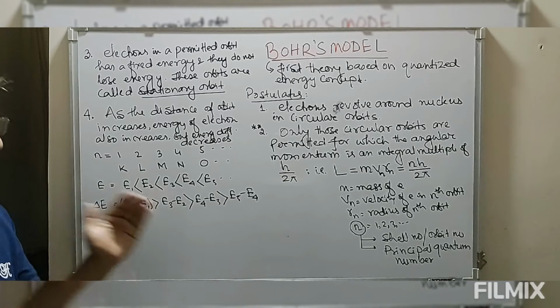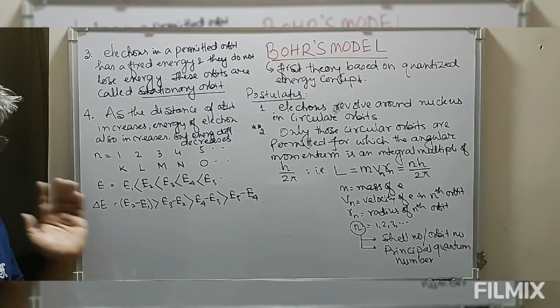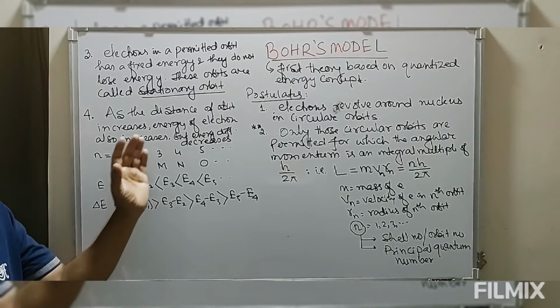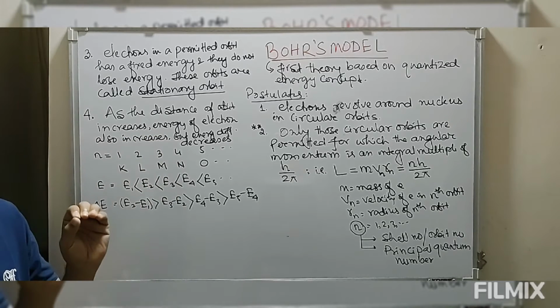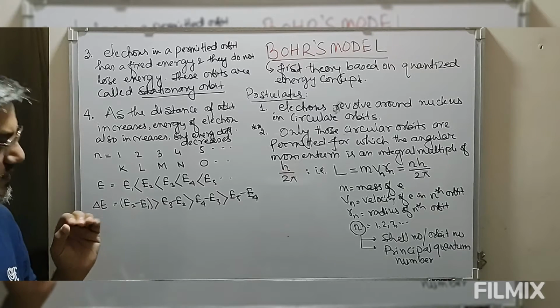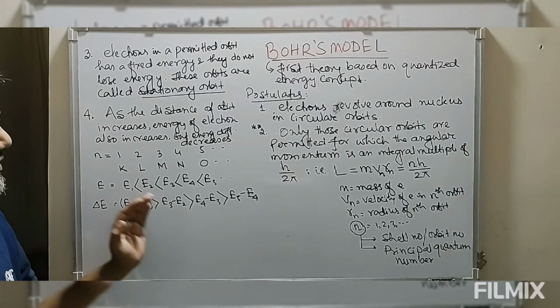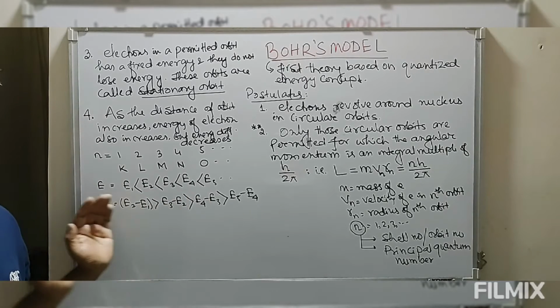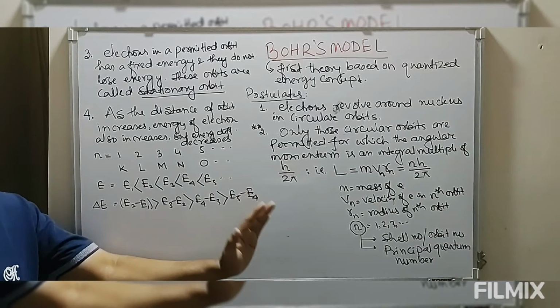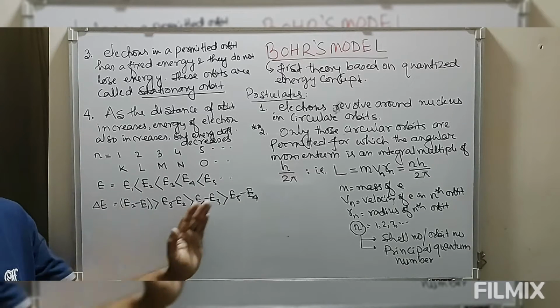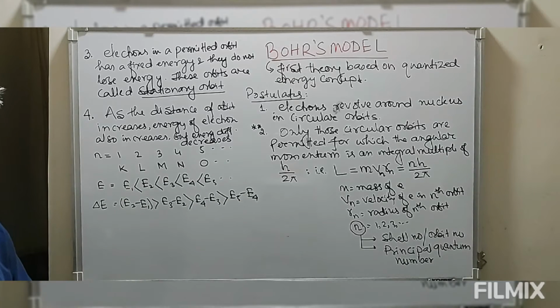This shows that the spacing of these orbits is not irregular. There is a difference in energies between adjacent levels, and this energy difference decreases as the distance from the nucleus increases.